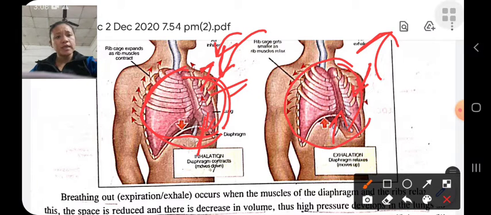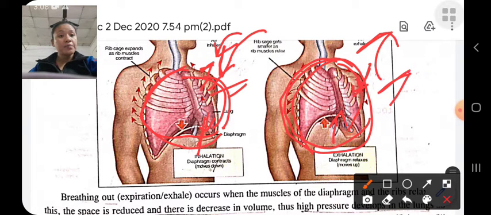Therefore the space in the lungs decreases. This causes high pressure to develop in the lungs, which pushes the air outside.